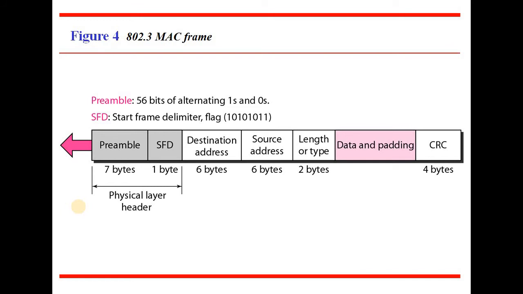Then the next field is data and padding. If the data is up to the required size, the data stays original. If the data is less than the required size, padding bits are added to the data field. Next comes the cyclic redundancy check, required for error detection, where we use 32 bits, that is 4 bytes of information, in the CRC field.